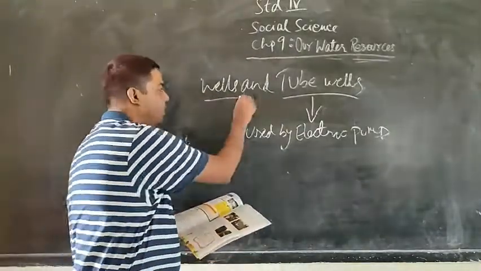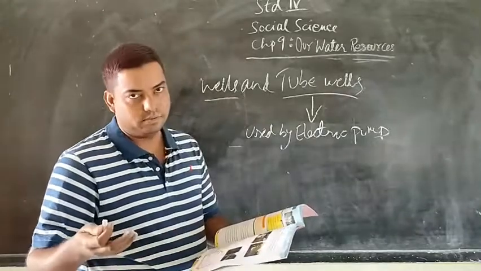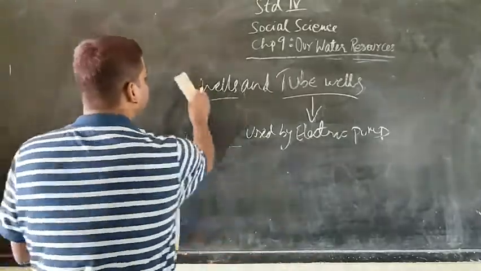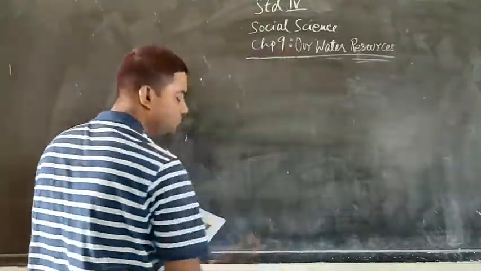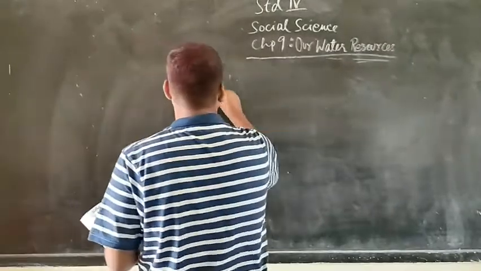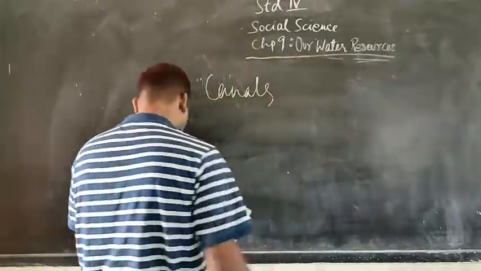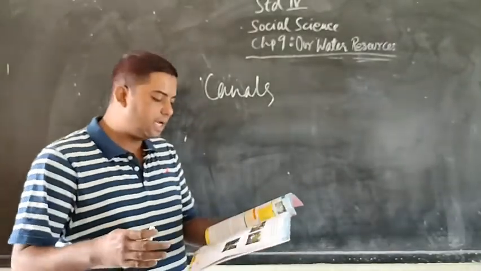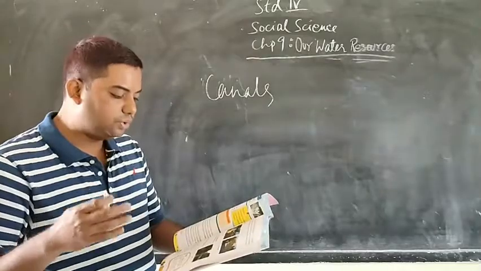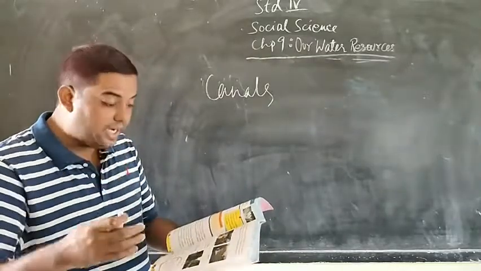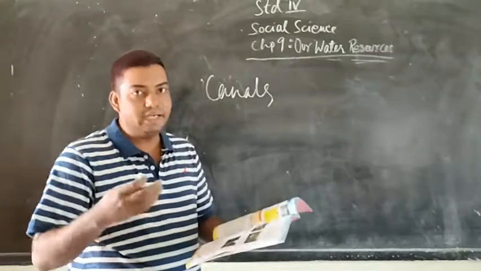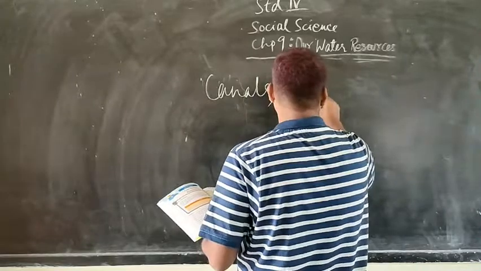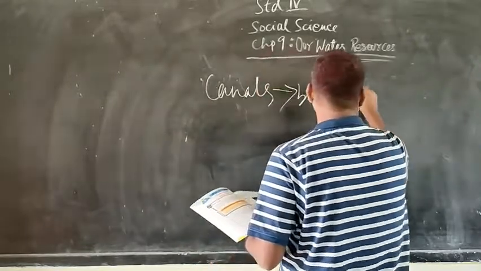And wells, obviously the water level is not deep, so we can take it out. Now let's come to canals. Canals are built to bring water from the rivers directly to the fields. So canals are built to bring water from the rivers directly to the fields. This is the process.